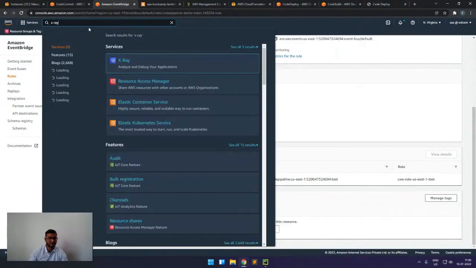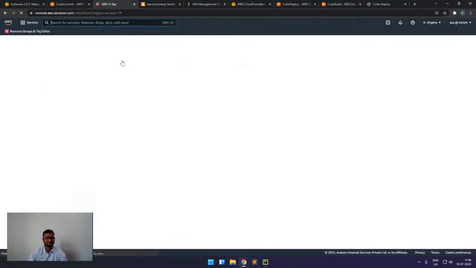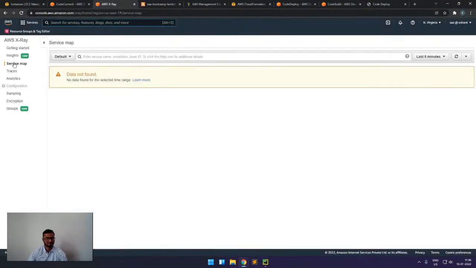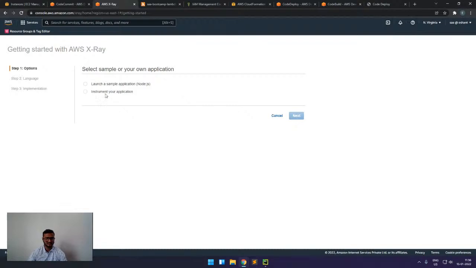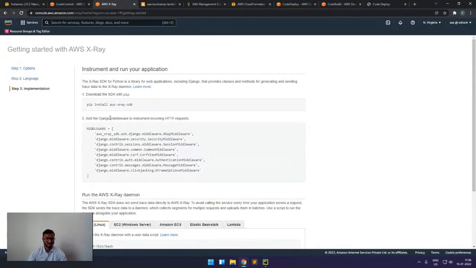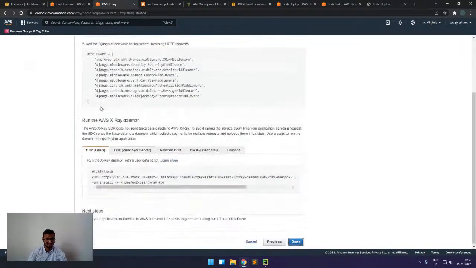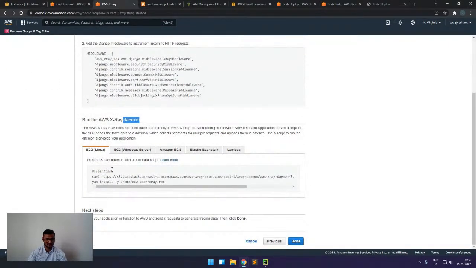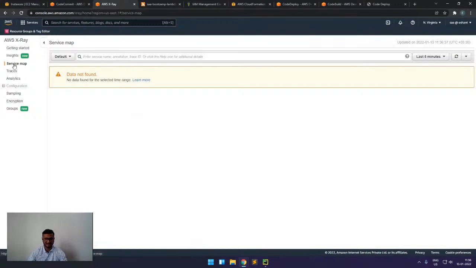For this, we will go to X-Ray, and here, this is X-Ray. Either we can create a sample application, or we can simply start instrumenting our own application, and X-Ray will be integrated. For that, we can select the programming language, based on which language we use. For example, I select Python. Then for this to work, we have to install a daemon, which is called the X-Ray daemon, on our instance. Like this, we can configure our application, and then we have a service map graph.